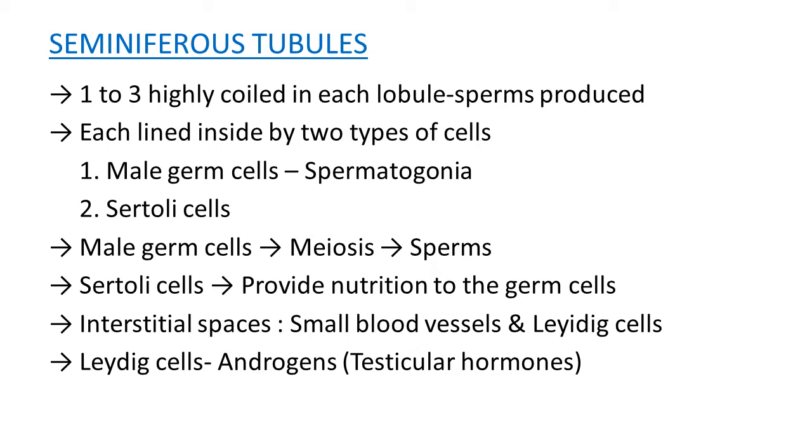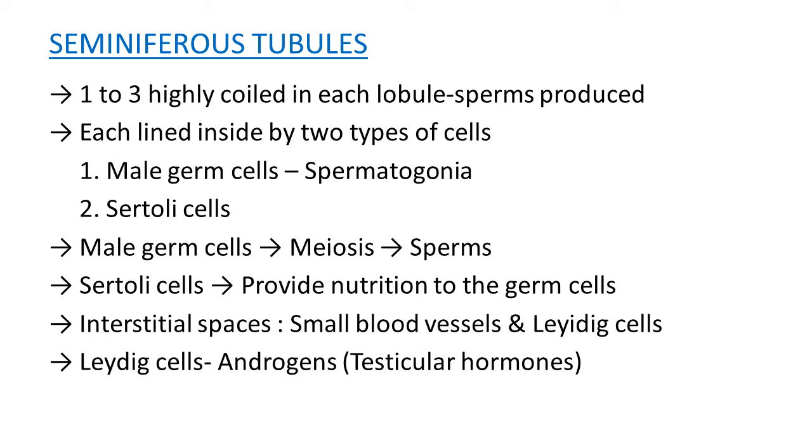What is the role of these two types of cells? First, male germ cells. After certain maturity, these cells undergo cell division, that is meiosis or reduction division.